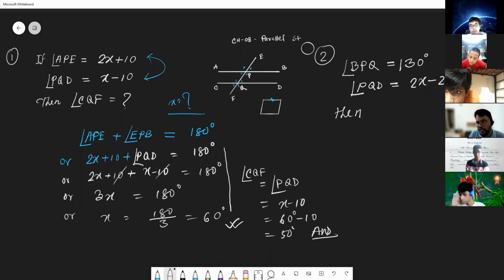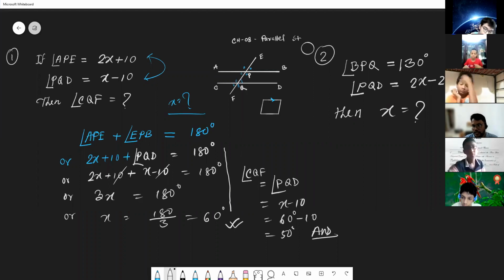What is the value of x? Okay, identify this one. Question from the figure. EPB angles. BPQ angle is equal to 130 degree. PQD angle is equal to 2x minus 20 degree. Then find the value of x.